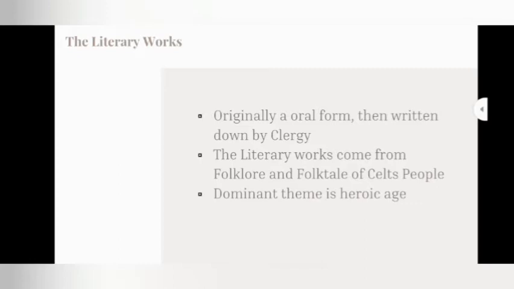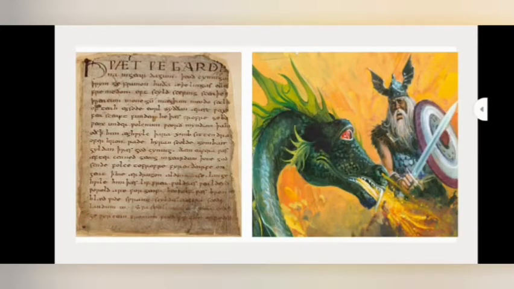The characteristics of the works. Okay, the literature, which was originally in oral form, began to be written down by clergy. The literary works come from the folklore and folktales of the Celtic people. Their earliest works were oral poetry, and the dominant theme is the heroic age or heroic culture. For example, Beowulf, the oldest surviving Germanic epic and the longest Old English poem.